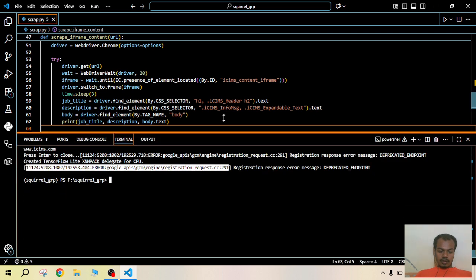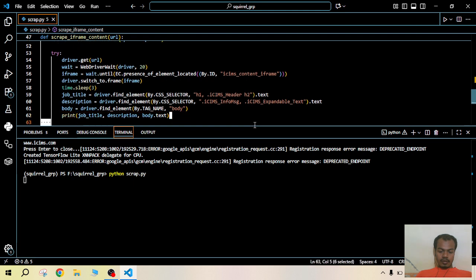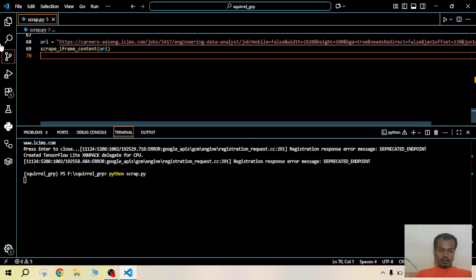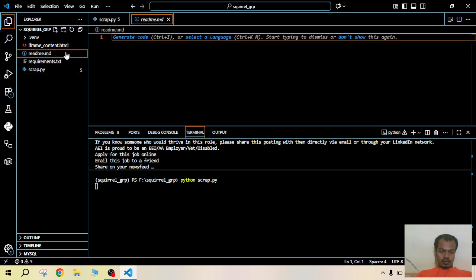We have already run this code once. We will run it again. I will create a well documented readme file, a markdown file, for local setup. Where is it? Yeah. I think it should be like this.